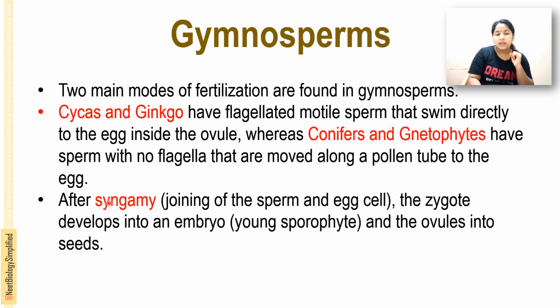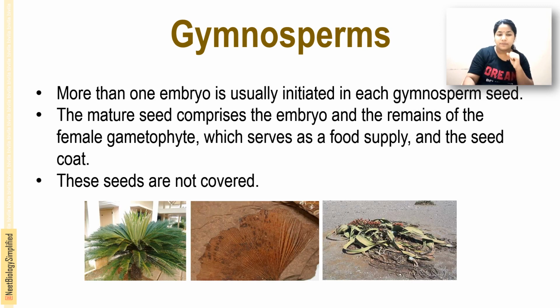After syngamy, that means the joining of the sperm and egg cells, the zygote develops into an embryo, or the young sporophyte, and the ovules into seeds. More than one embryo is usually initiated in each gymnosperm seed.